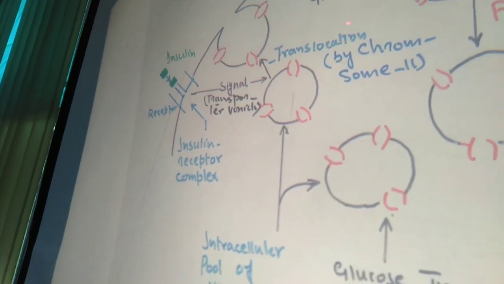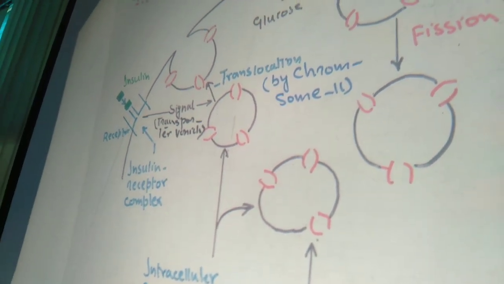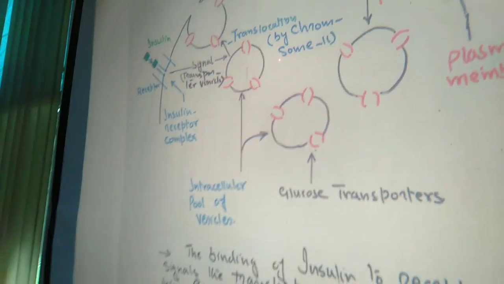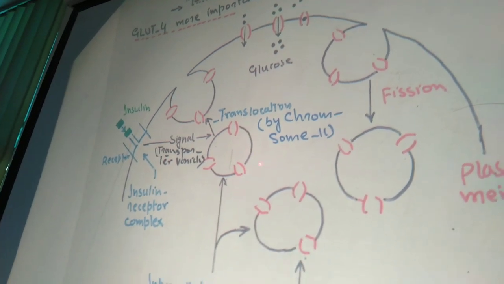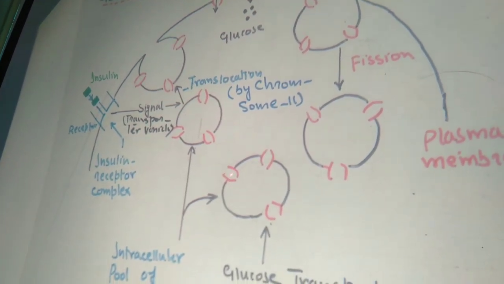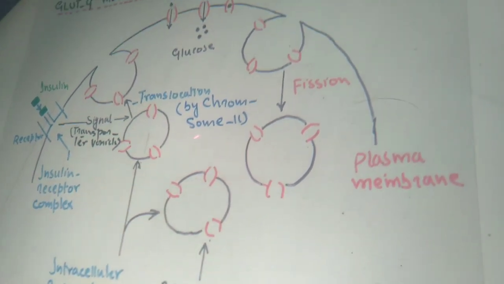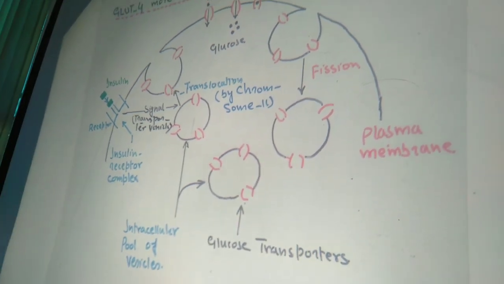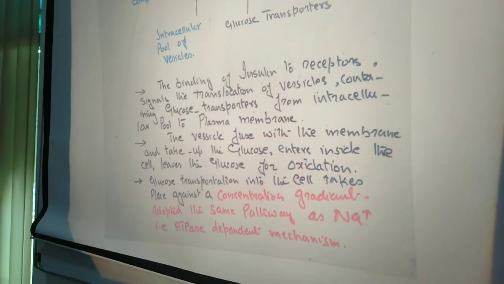Translocation is controlled by the gene on chromosome 11, which I just explained to you. The chromosome 11 gene is responsible for the process of translocation, right? So due to this translocation, there is activation of the transporter, then it comes to the surface membrane, and on the surface membrane it takes the glucose, then enters back into the interior of the cell. It releases this glucose inside the cell, where the enzymes responsible for the oxidation of glucose are present.